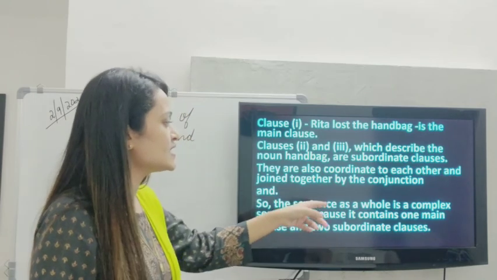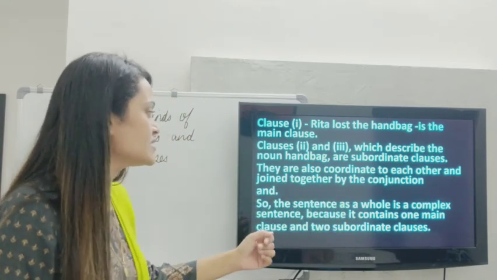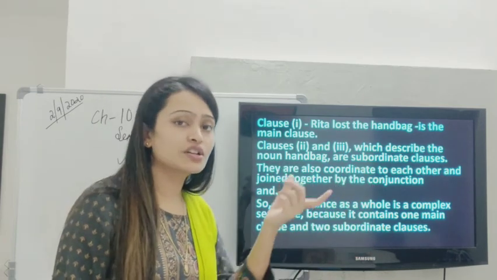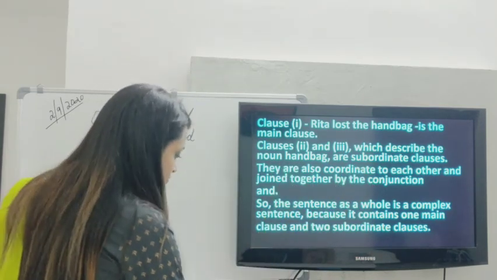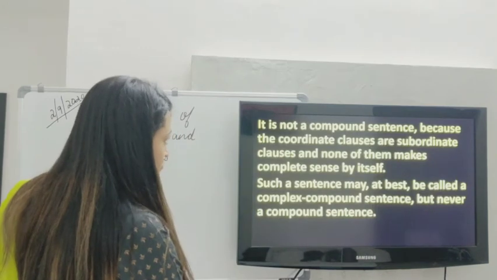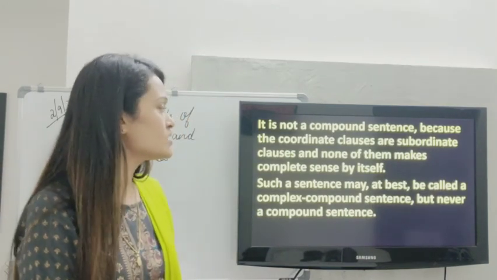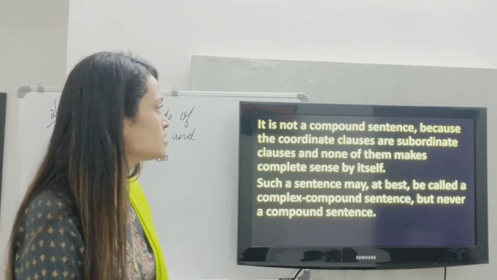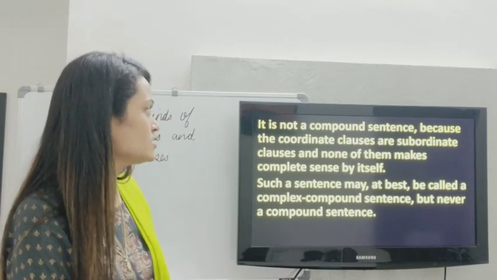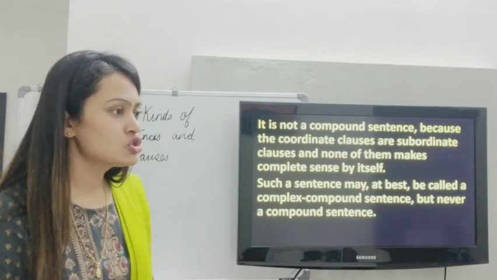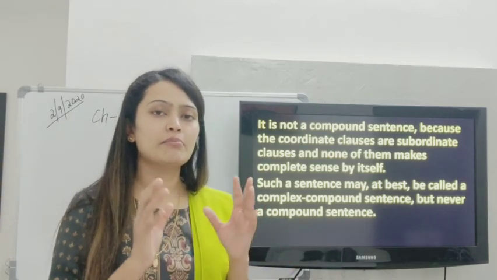So the sentence as a whole is a complex sentence because it contains one main clause and two subordinate clauses coordinating each other. Over here it is not a compound sentence because the coordinate clauses are subordinate clauses and none of them make complete sense by itself. So you cannot call them compound sentences.